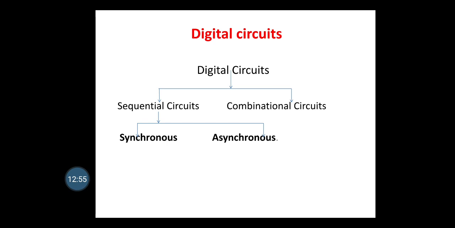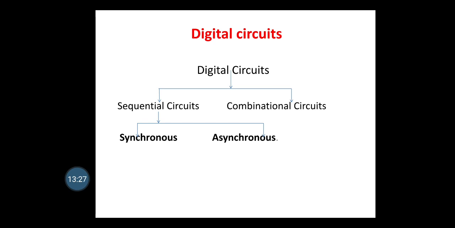Now in this topic we are going to cover digital circuits. We have already studied the different types of digital circuits. That is, digital circuits can be categorized as a positive logic system or a negative logic system. Also they can be classified as sequential circuits and combinational circuits. We know that combinational circuits are circuits in which, when we give the input, at that instant of time we get the output, and there is no memory element in the combinational circuit.